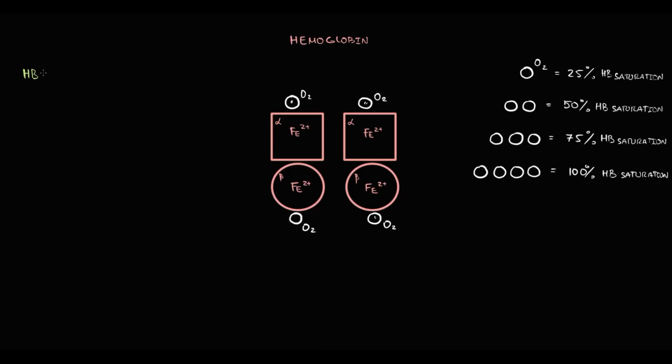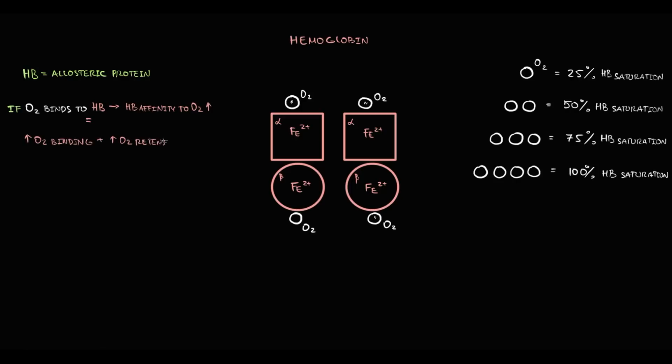The most important feature about hemoglobin is that hemoglobin is an allosteric protein. It has positive cooperativity in relation to oxygen. First of all, what is an allosteric protein? An allosteric protein is one whose function or shape changes when a molecule, like oxygen, binds to it. This change affects how it interacts with additional molecules.